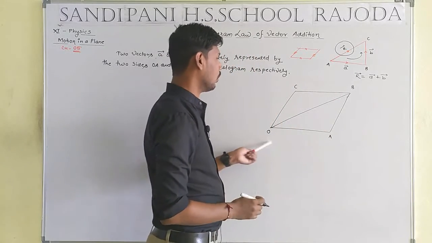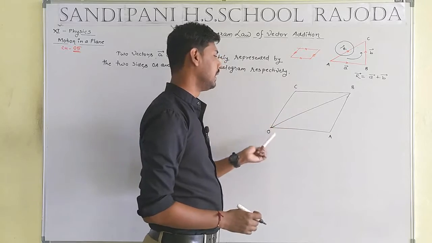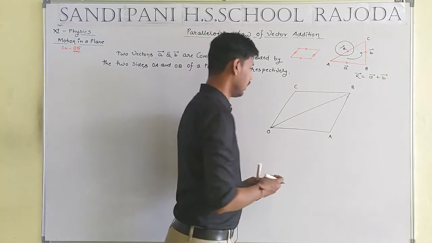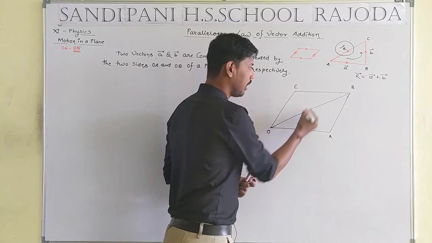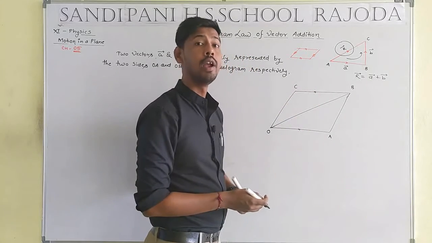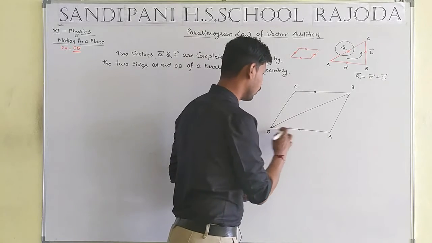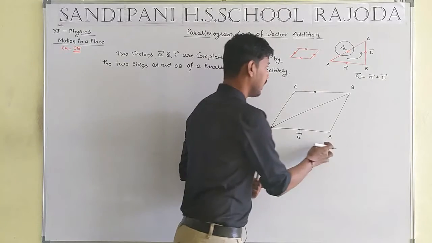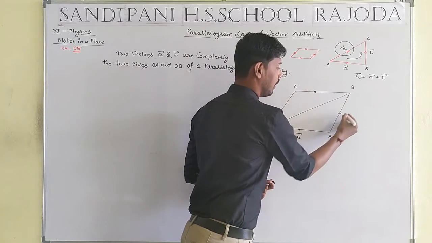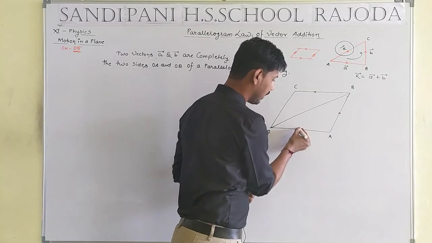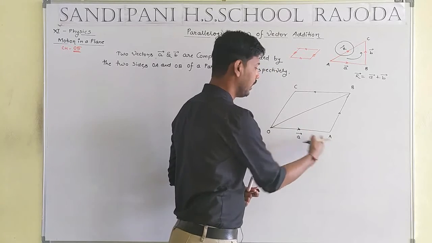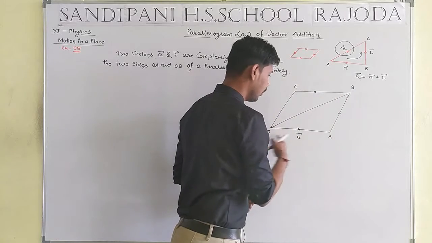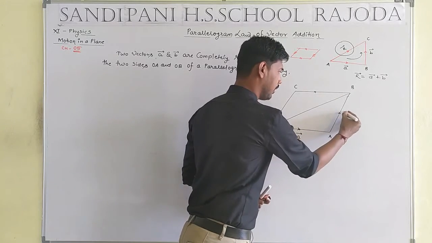Okay students, OABC is a parallelogram. What is the proper definition of the parallelogram? Opposite sides are equal and parallel. Let us consider OA will be equal to vector A and AB will be equal to, see, here I have also given the direction: the direction of OA, that means O to A, and the direction of AB, that means A to B. OA will be equal to A.